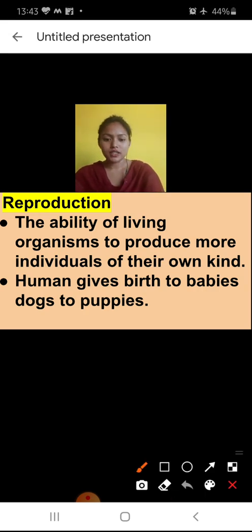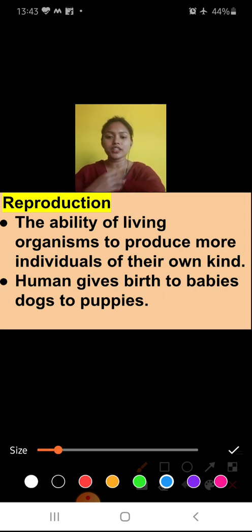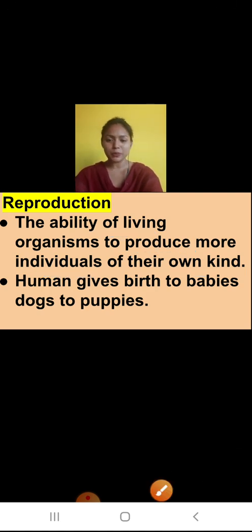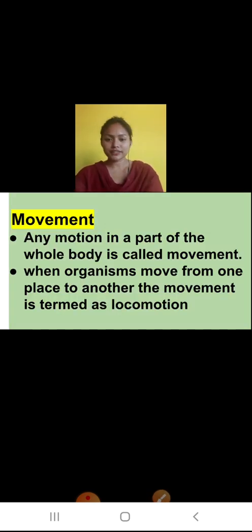So what is reproduction? The ability of living organisms to produce more individuals of their own kind. That is reproduction. Plants reproduce through seeds. Generally, most plants reproduce through seeds. Now let's come to movement. Do all the plants move?